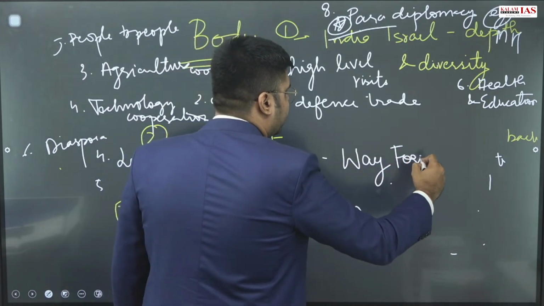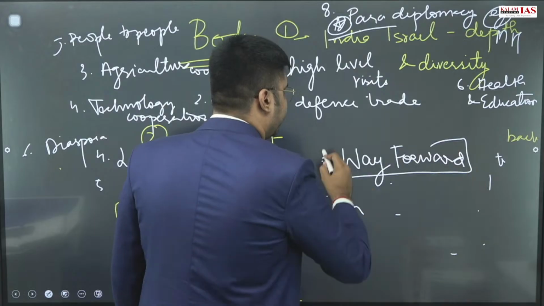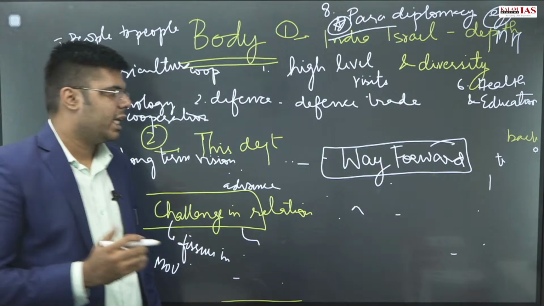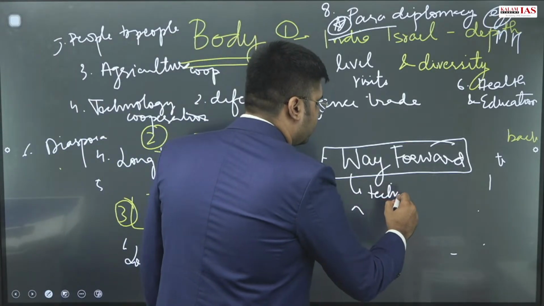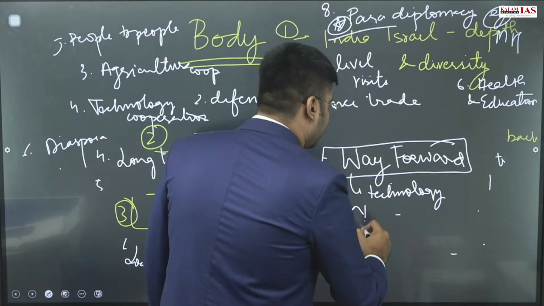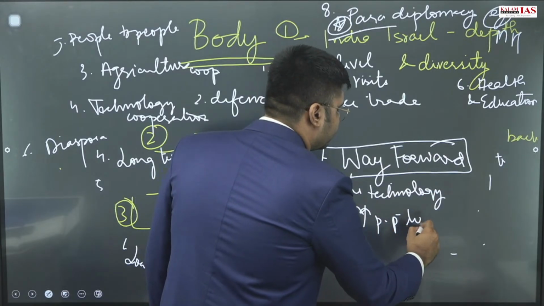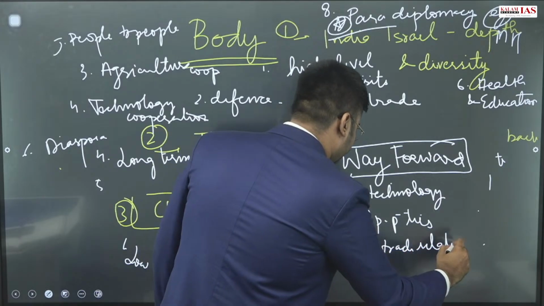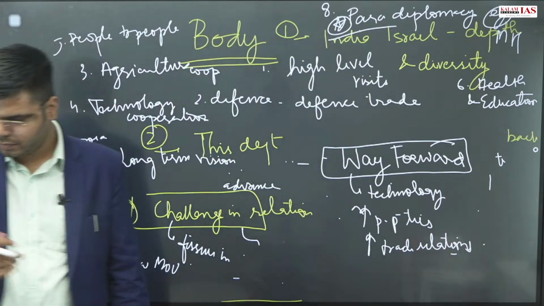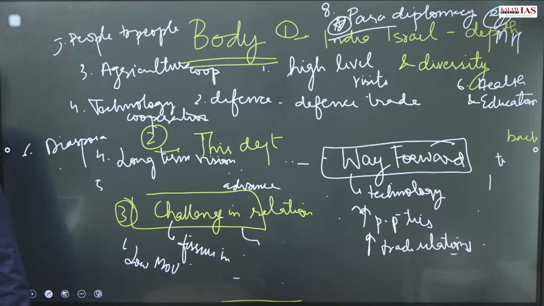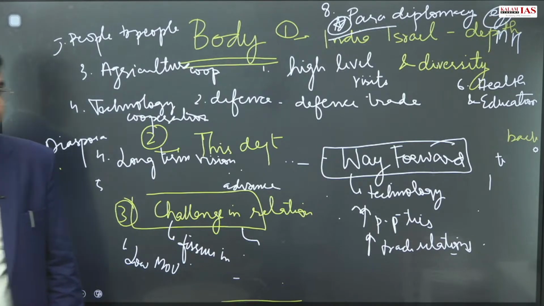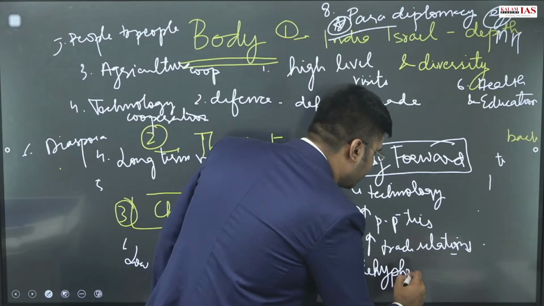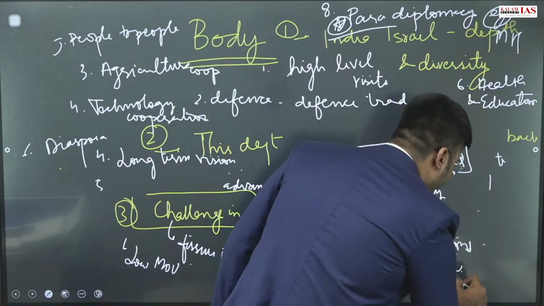So the way forward for India-Israel relations, since we have highlighted the challenges: expand technology cooperation, increase people-to-people ties, increase trade relations with the country, and continue with the dehyphenated approach that India has.